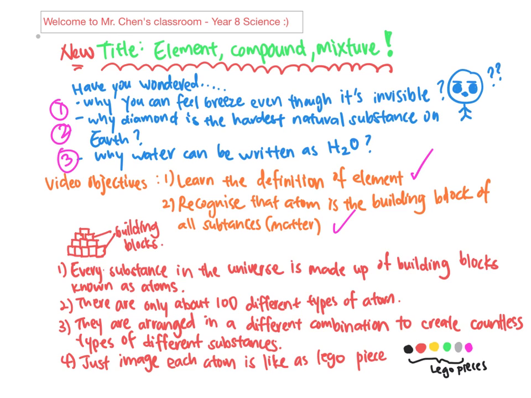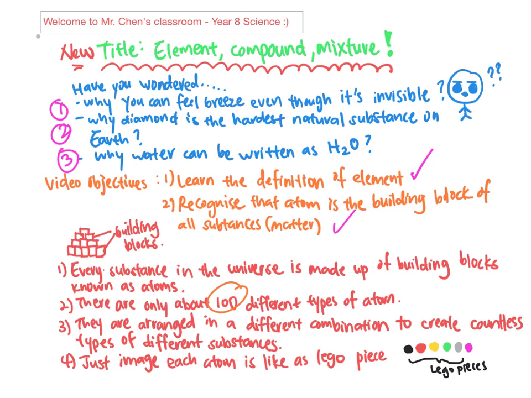Okay, and there are about 100 different types of atoms in this universe. All right, not world, it's universe, and obviously there are probably a few more that haven't been discovered yet outside of the solar system. But so far we know about 100 of them.